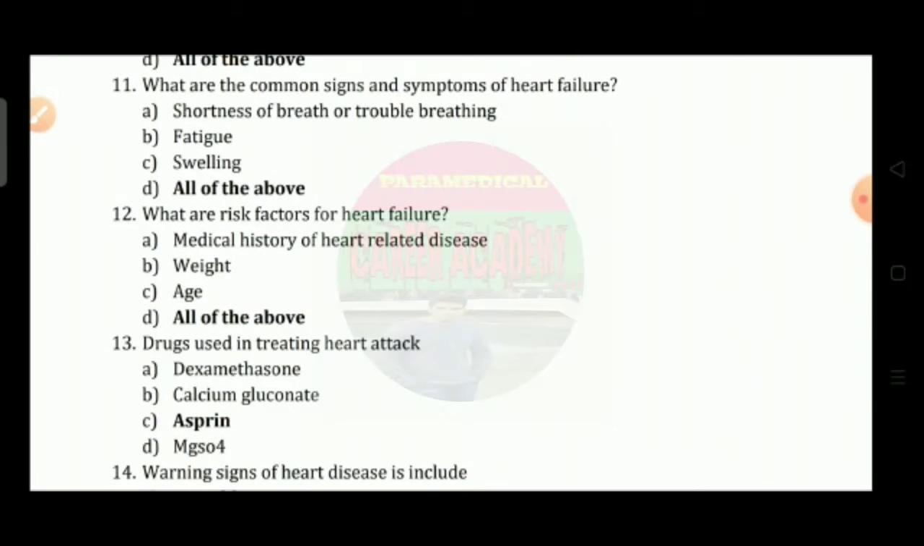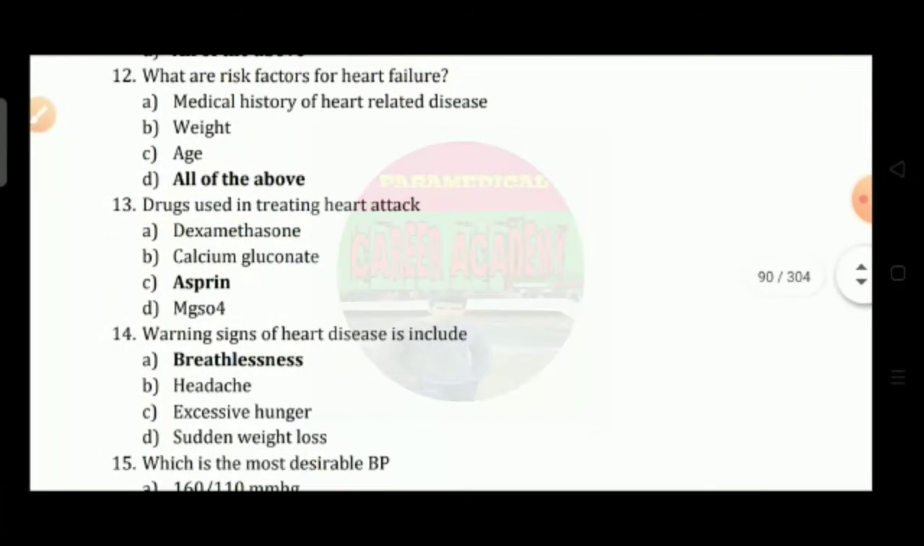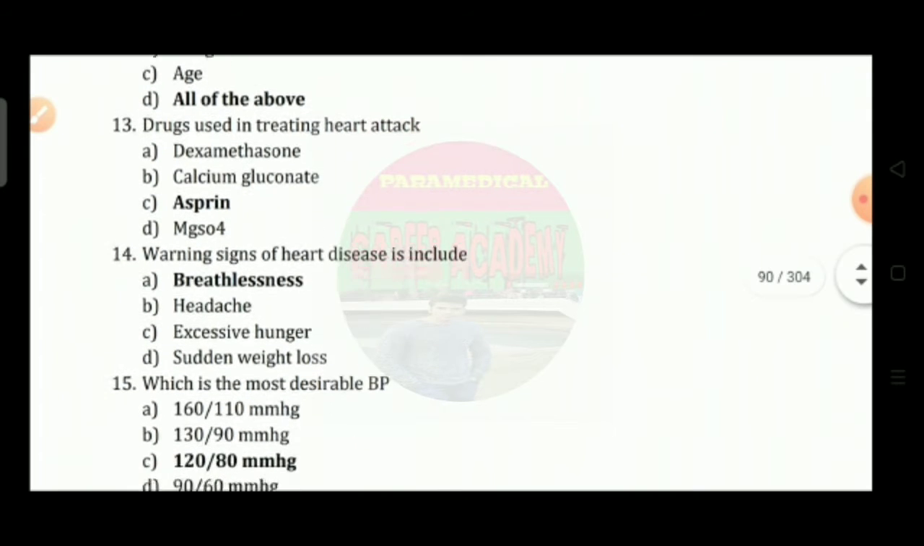Question number 11: What are the common signs and symptoms of heart failure? Option A, shortness of breath or difficulty breathing; option B, fatigue; option C, swelling; option D, all of the above. So the correct answer is option D. Question number 12: What are the risk factors of heart failure? Option A, medical history of heart related disease; option B, weight; option C, age; and option D, all of the above. So the correct answer is option D.